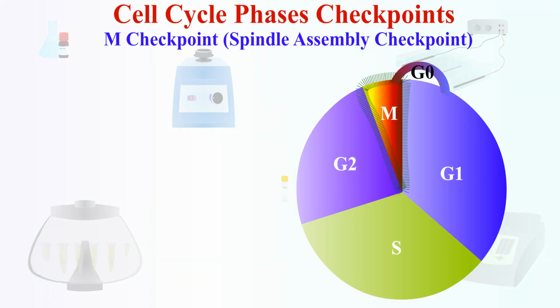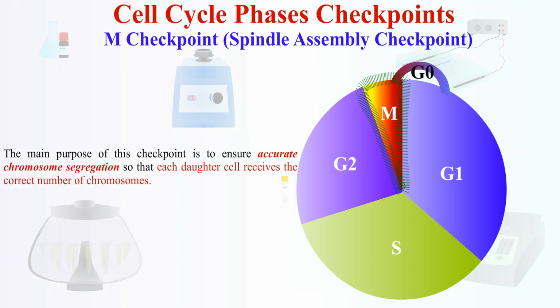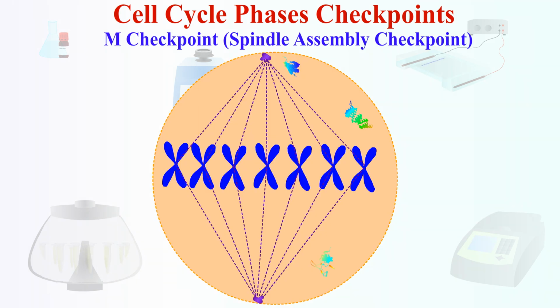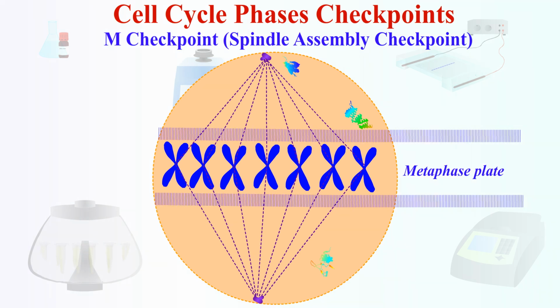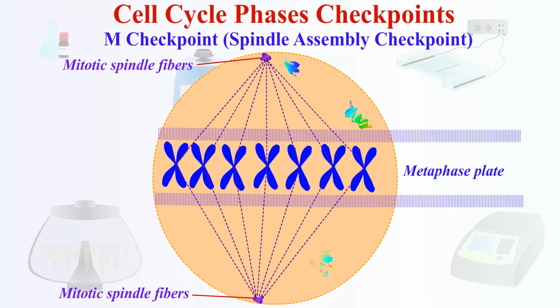3. M checkpoint, spindle assembly checkpoint, SAC. The M checkpoint, or mitosis checkpoint, happens during metaphase of mitosis. The main purpose of this checkpoint is to ensure accurate chromosome segregation so that each daughter cell receives the correct number of chromosomes. So, we know that during metaphase, the chromosomes will align at the metaphase plate, and at this time, each chromosome should be attached to the mitotic spindle fibers from both poles via kinetochores.